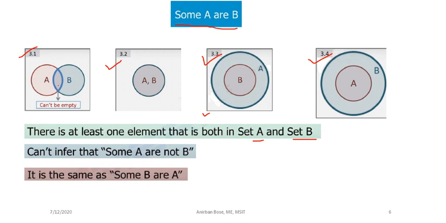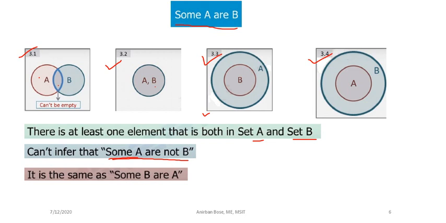This is true. We cannot infer that some A are not B. Maybe from the first diagram it may look like there may be some A which is not a part of B, but you see this is a possibility for some A or B. So you cannot infer that there are some A which is not B here in this diagram.